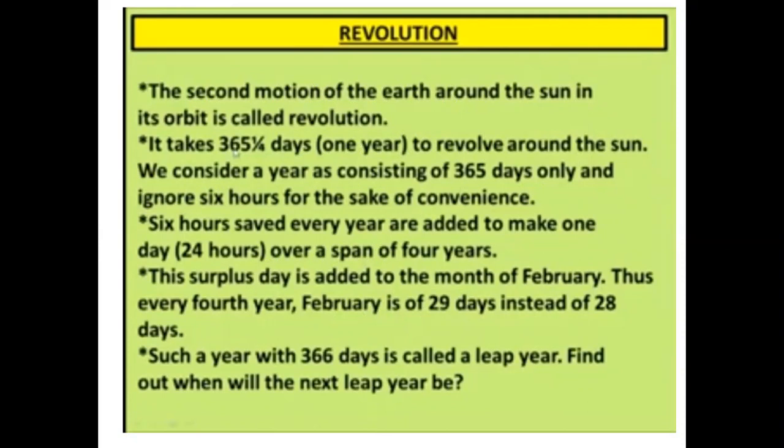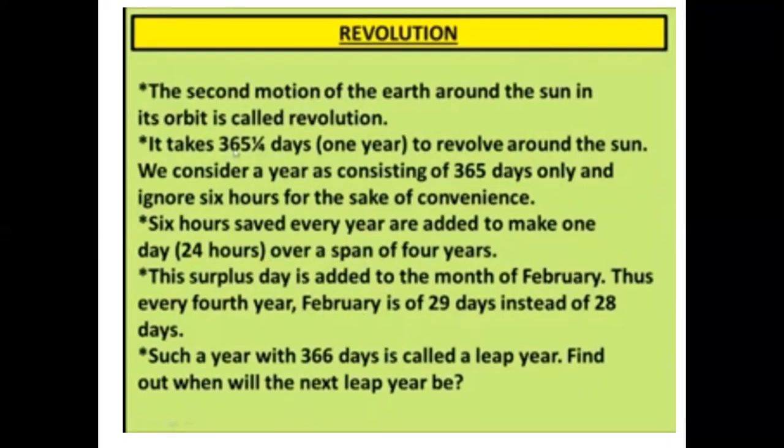When one surplus day is added to the month of February every fourth year, February has 29 days instead of 28 days. Why so? When this surplus day is added to 365 days, the leap year consists of 366 days. Because this 1/4 day, when it is added 4 times, will complete one whole day, which means 24 hours.